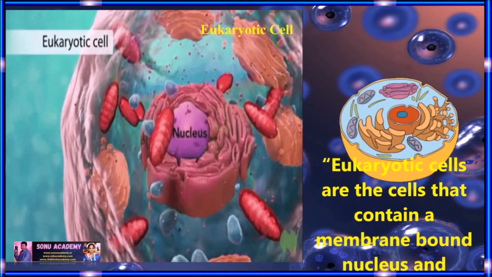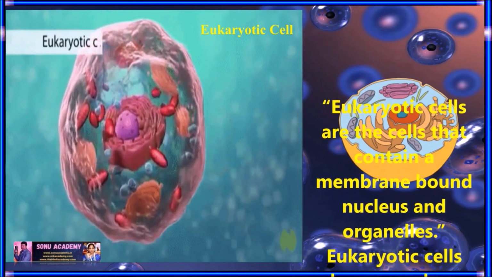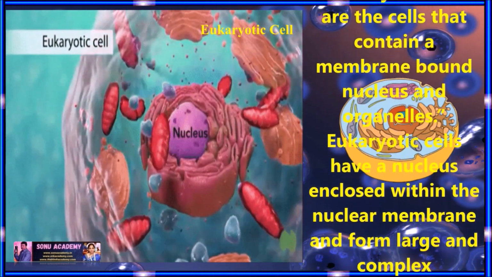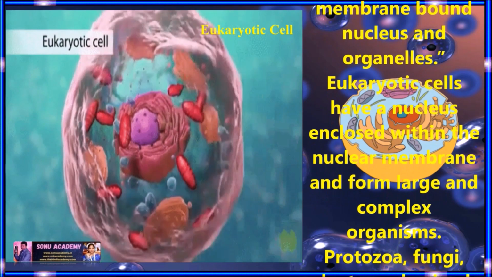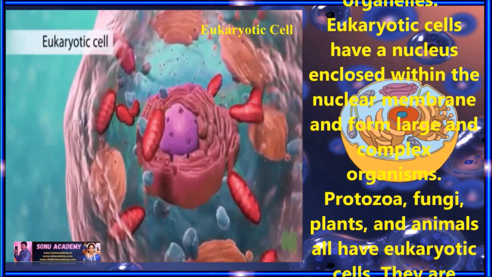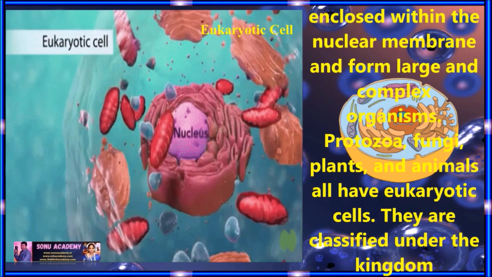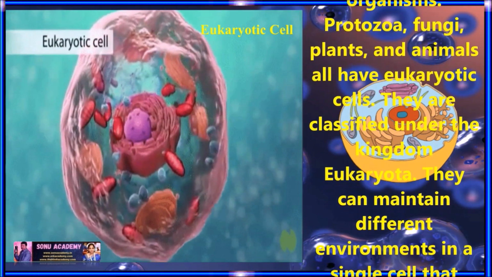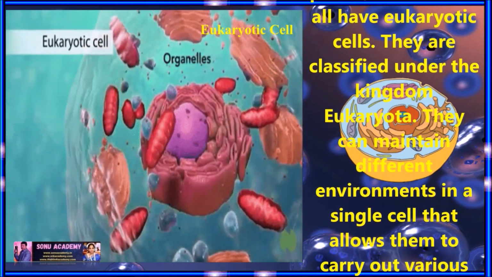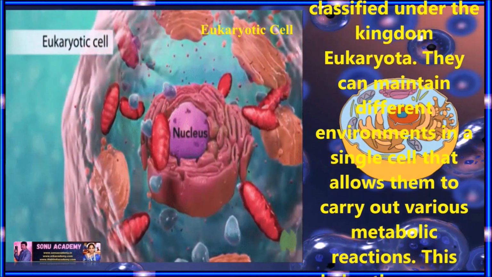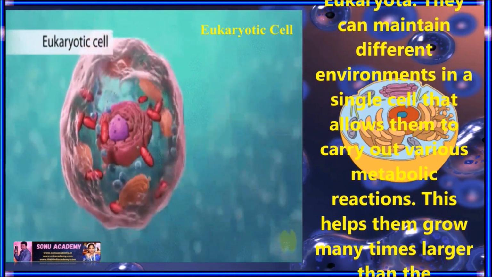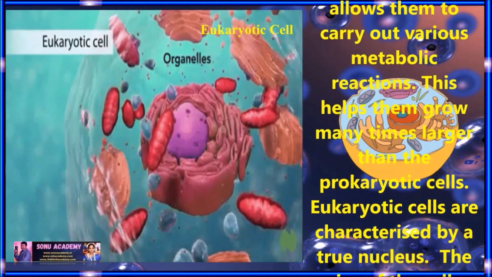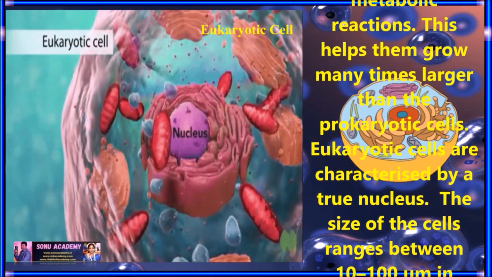Eukaryotic cell. Eukaryotic cells are cells that contain a membrane-bound nucleus. Let us see in detail about the eukaryotic cell. Eukaryotic cells have a nucleus enclosed within the nuclear membrane and form large and complex organisms. Protozoa, fungi, plants and animals all have eukaryotic cells. They are classified under the kingdom Eukaryota. They can maintain different environments in a single cell that allow them to carry out various metabolic reactions. This helps them grow many times larger than the prokaryotic cells.